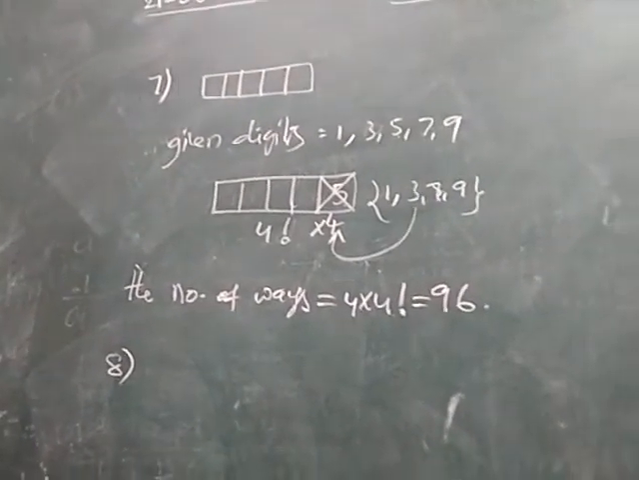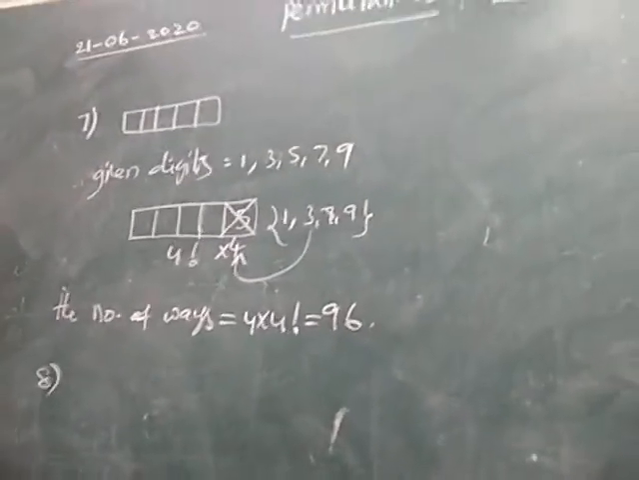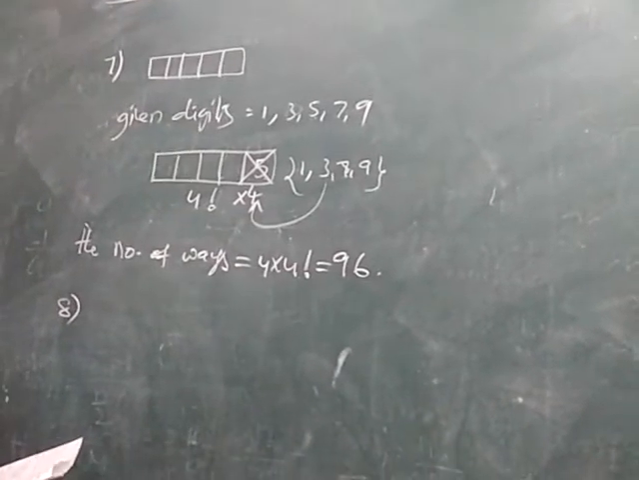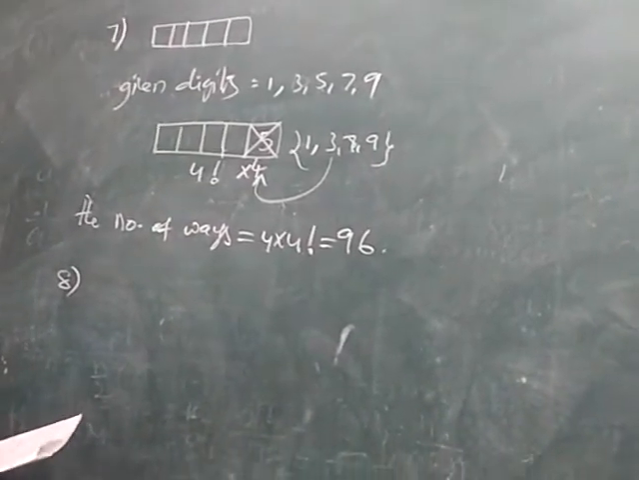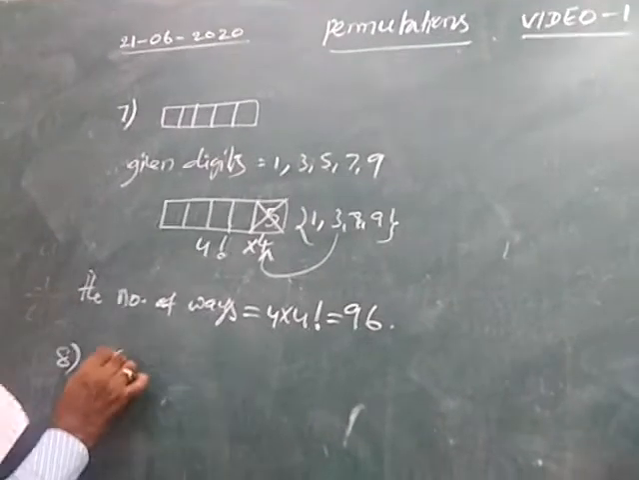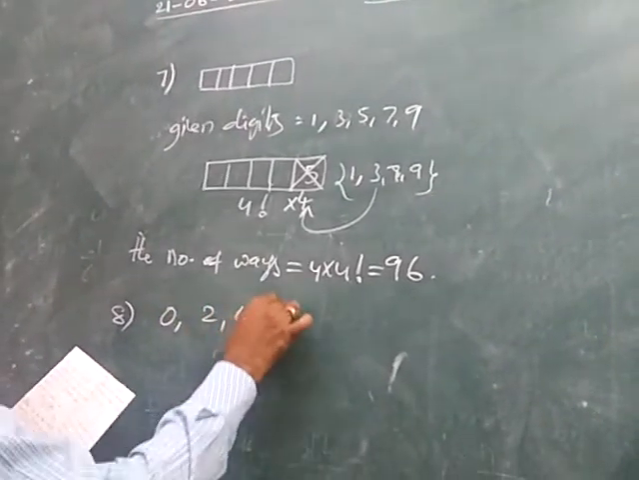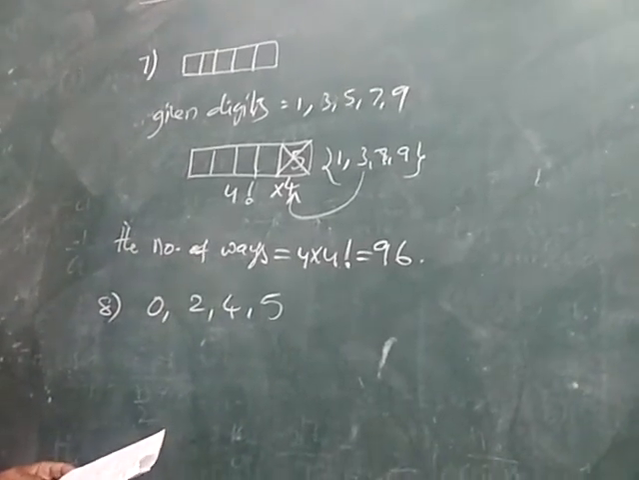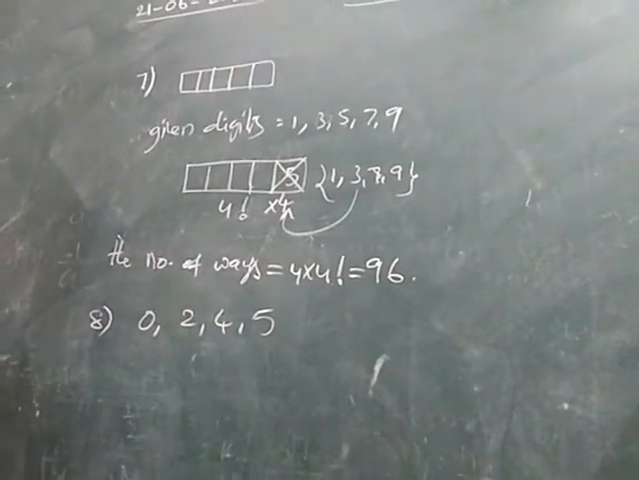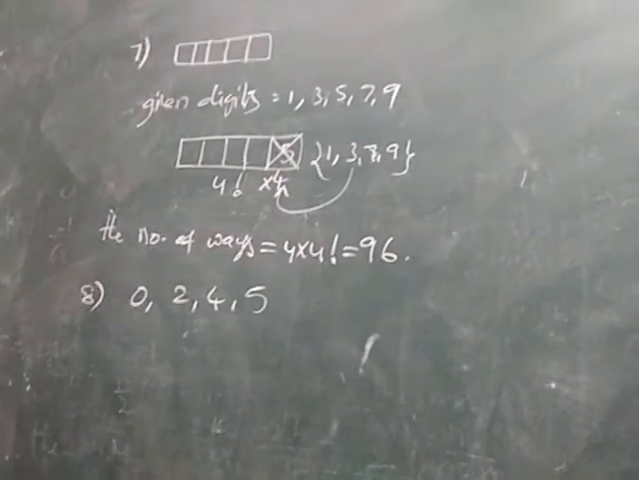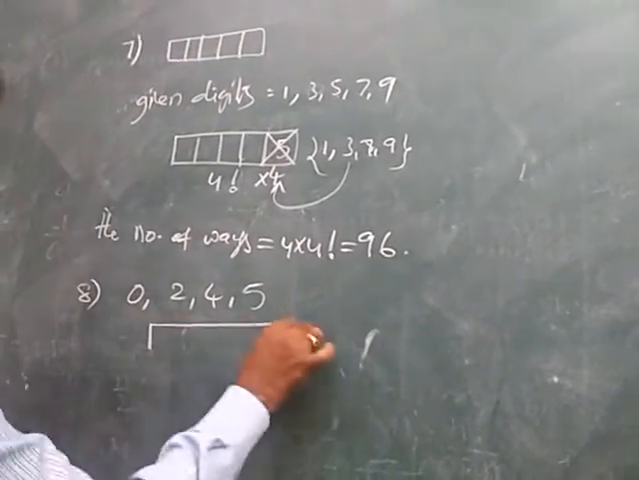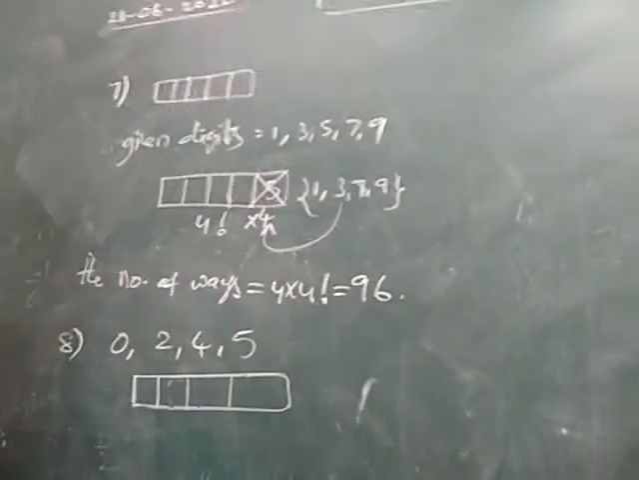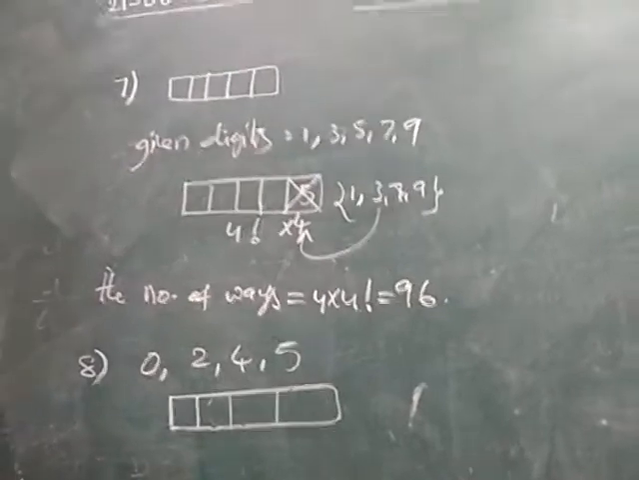Next, eighth one. The number of 4-digit numbers that are formed by using the digits 0, 2, 4, 5, and which are not divisible by 5. We require the number of 4-digit numbers by using these digits, which are not divisible by 5.